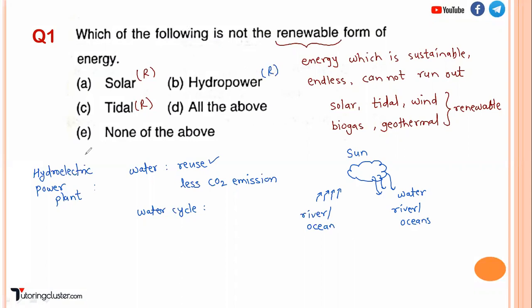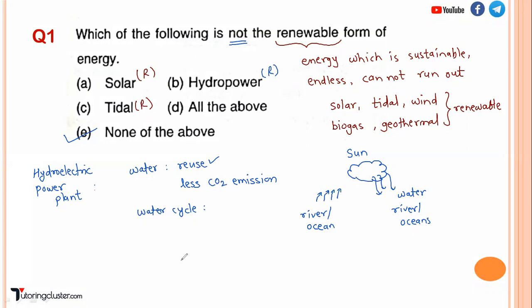So all are renewable. So basically what will be the answer? It is none of the above, right? They have asked you for the non-renewable source, so none of these. I hope all the things related to renewable forms of energy are clear. This is how the approach will be, and this is how we are going to discuss each and every concept related to the question. I hope the first question is clear to everyone.